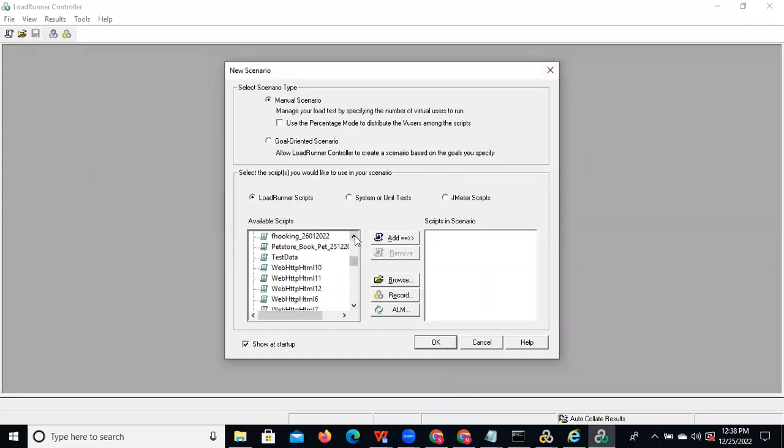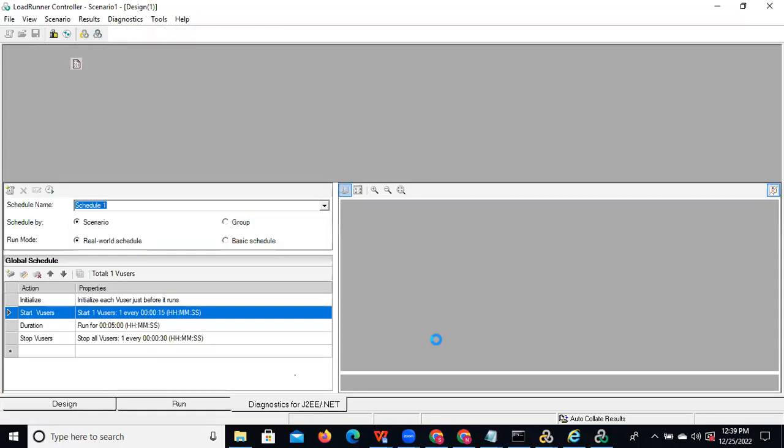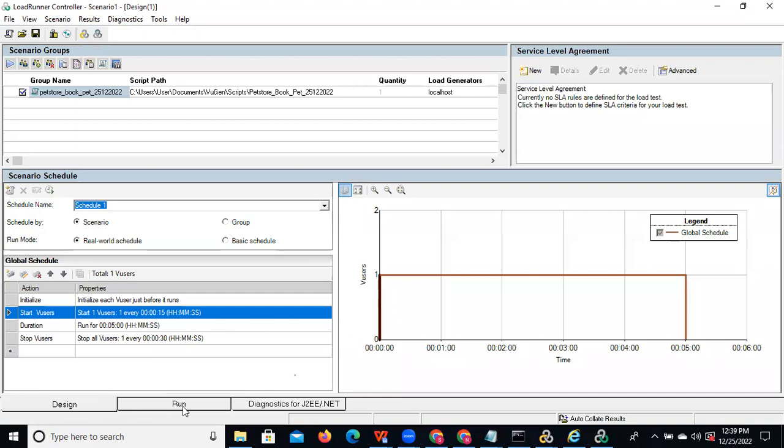Go here. You can observe this is our script, pet store book pet 25 12 2022. This is our script name. So this script we can push into the controller. Select this, click on the add button, and click OK. Once you click on OK, one more window will open. There we can see the design and runtime. What is the design? It is nothing but how many users you want to execute the test with. Here it shows one user.